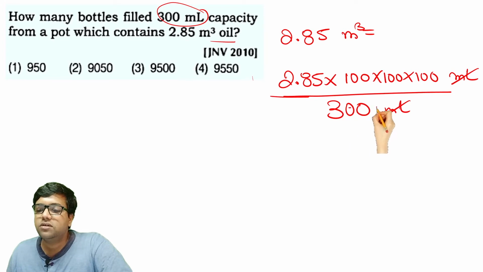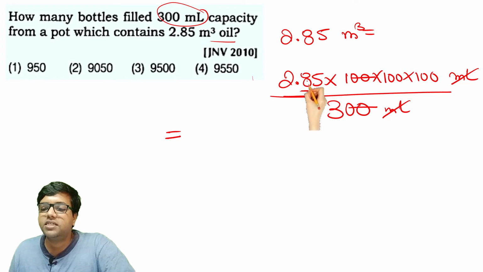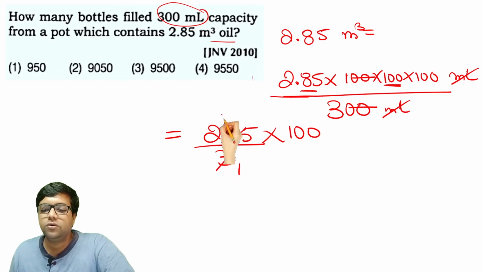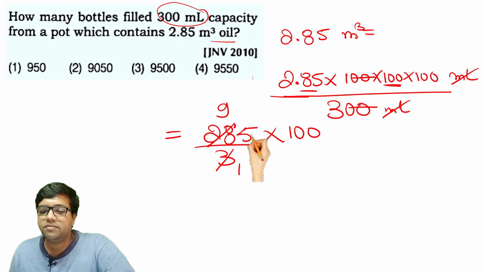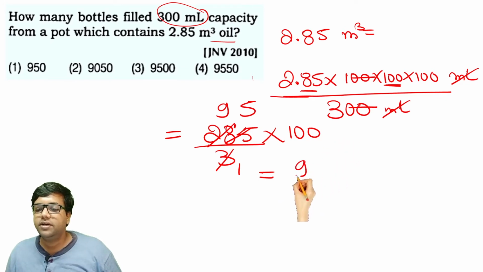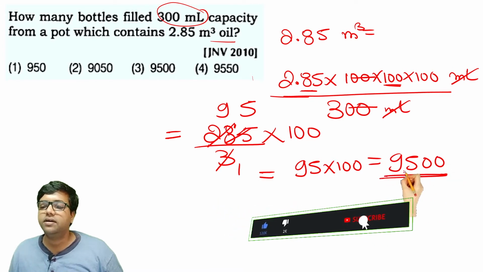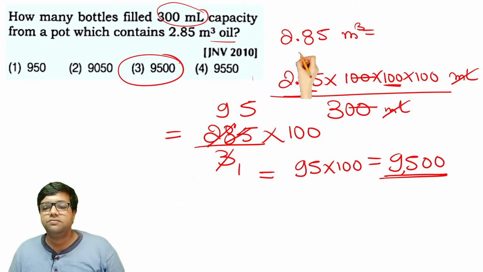So let's do the division. 2 zeros go away. So in the next step, 2 digits are there after the decimal point and 2 zeros are there. So I can complete it as 285 by 3 into only 100. Okay, let's do the division. 3 ones are 3, 3 9s are 27 and 1 is remaining. 3 5s are 15. So 95 into 100 is equal to 9500. 9500, we have it in option number 3. Option 3 is the right answer for this question.